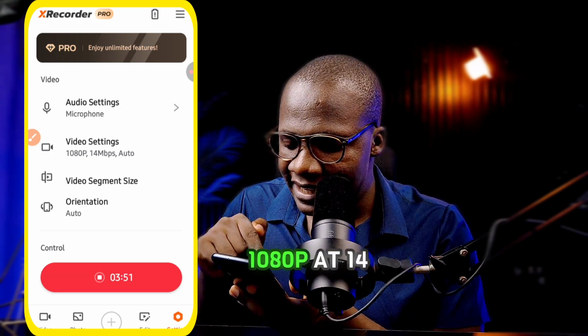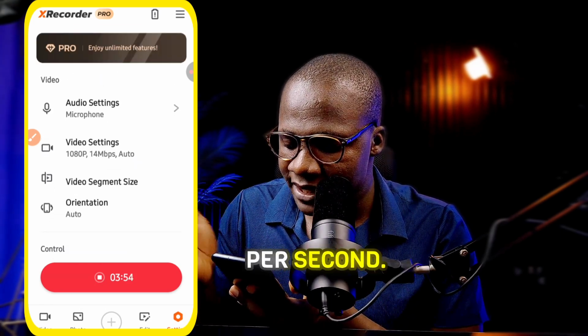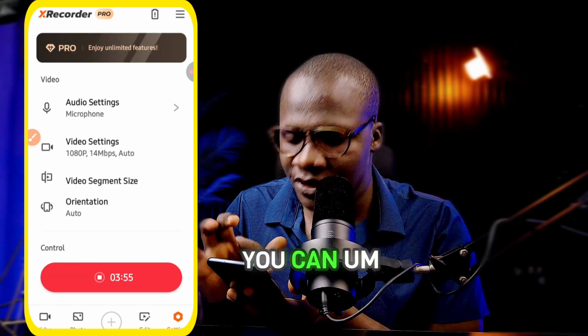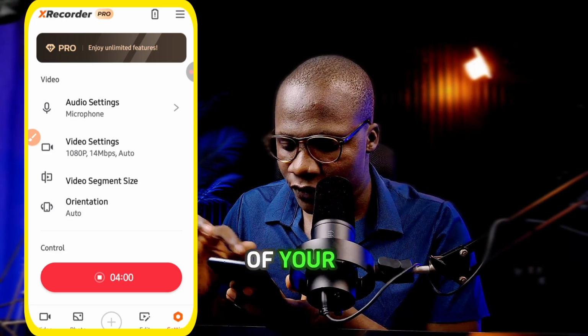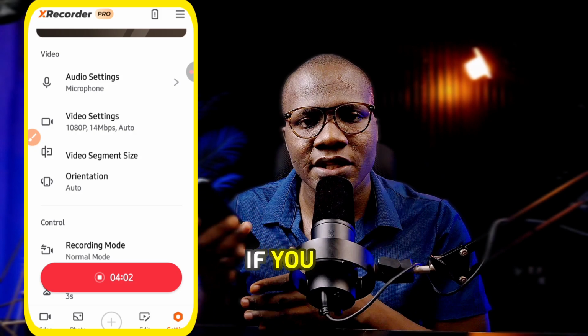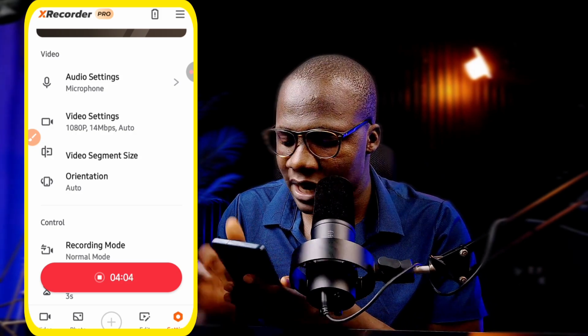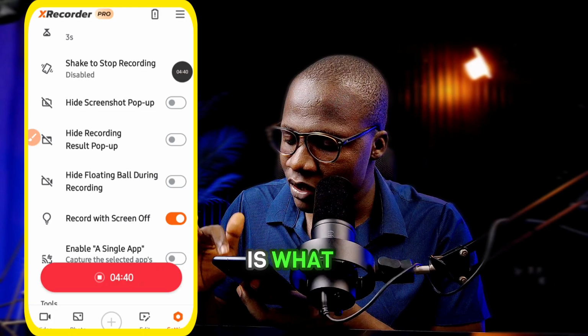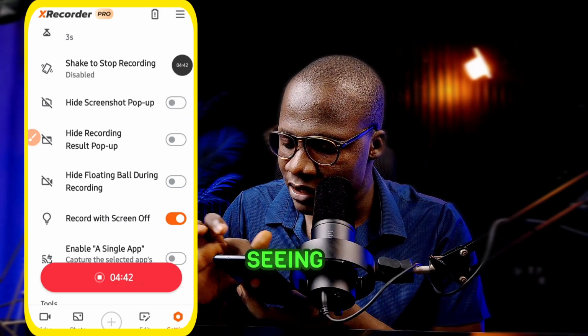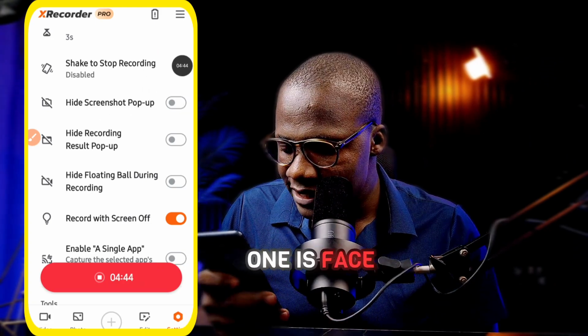Me, I'm using 1080p at 14 megabytes per second. Video segment size, you can click on this if you want to record a segment of your video. Shake to stop, which means if you shake your device, it will stop recording. I don't want that. Hide recording result pop. And this is what they call the floating ball. This ball you're seeing on my screen. Now the next one is face cam.